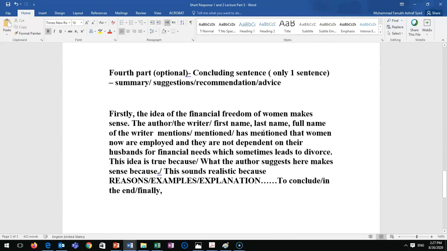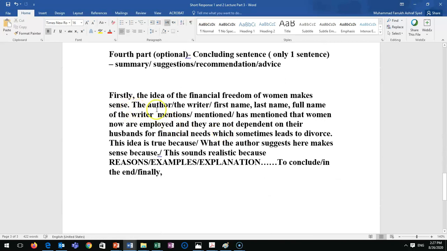Okay, so I did it. I selected 2 sentences from the middle of the paragraph. But how do you write here? How do you mention that this is the paraphrase? This way again: the author, the writer, first name, last name, full name of the writer, mentions. Remember, this is not APA citation. This is just a reference that these are the author's words.